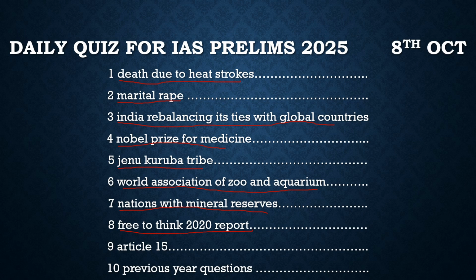After we solve questions with respect to these articles, we will shift our approach towards the static portion and solve questions with respect to that. So with this, I hope you have got the basic idea of what was in the news, the basic crux and gist of the news today. Now with this, let's move to the questions and try to solve them.